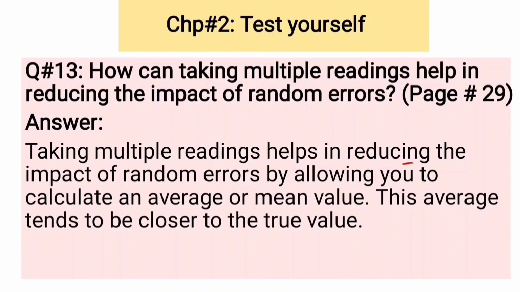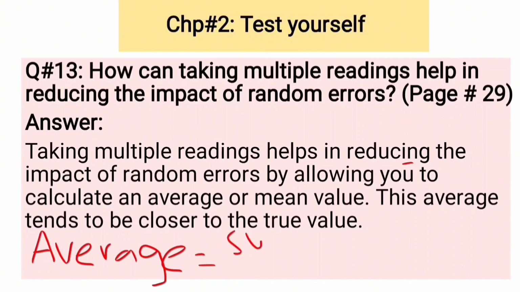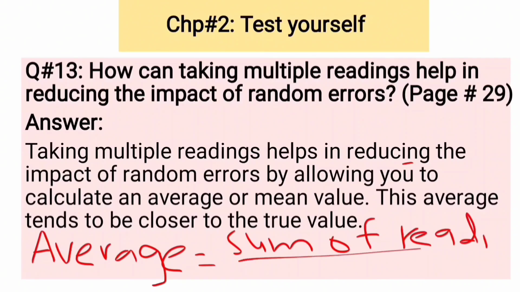When we take multiple readings, after that find its average. Sum of readings divided by number of readings.